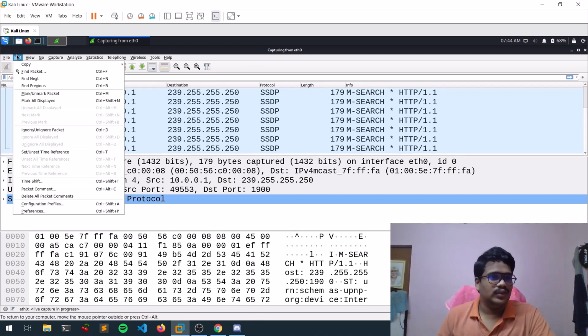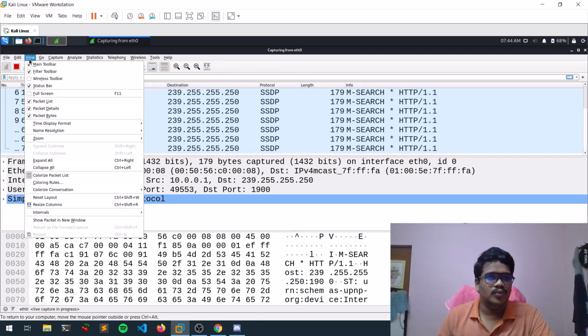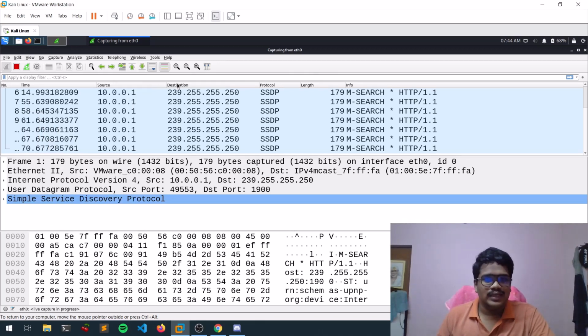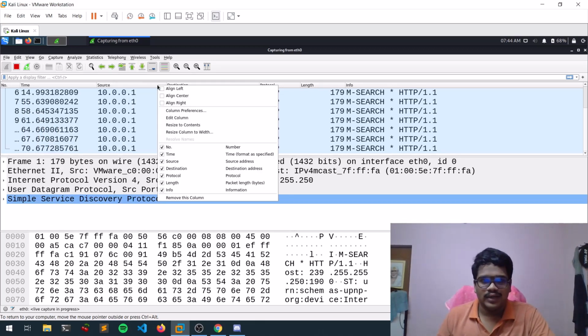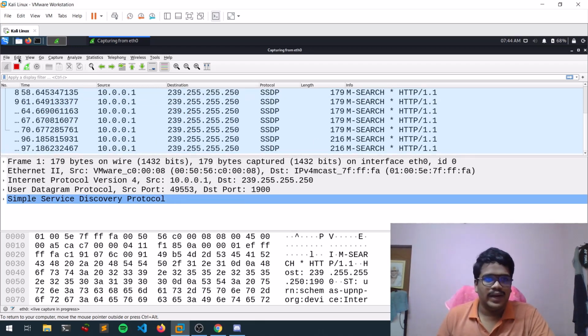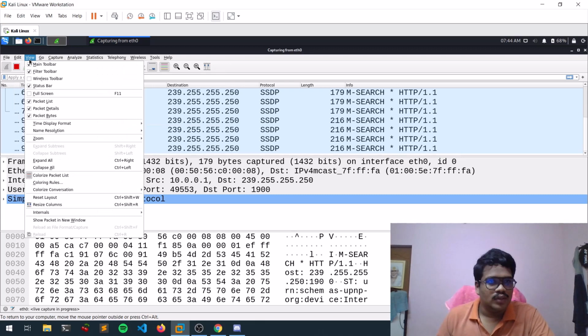So there are some things like Edit, and View, what you can view. You can also adjust it, guys. If you right click on this tab or anything else, you can see what you can see. And coming to the View, if you go to columns or things like that,